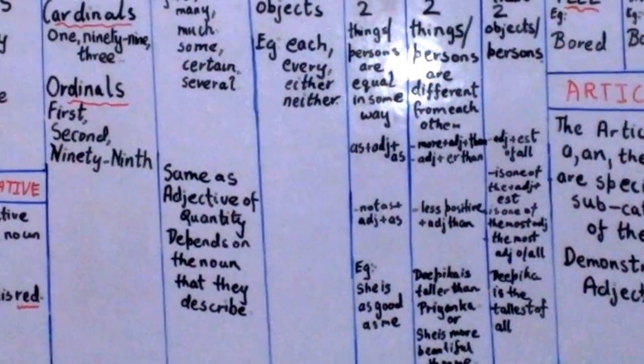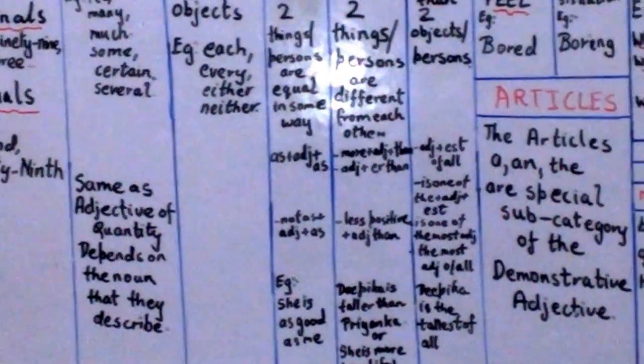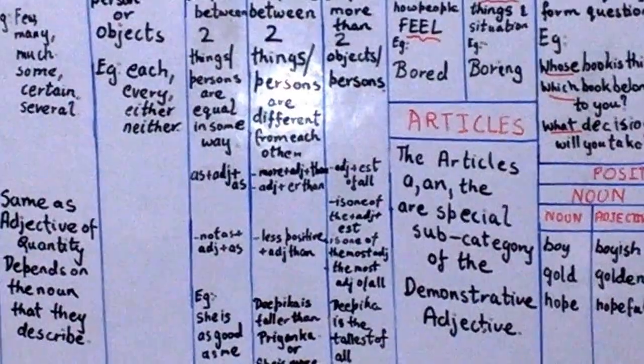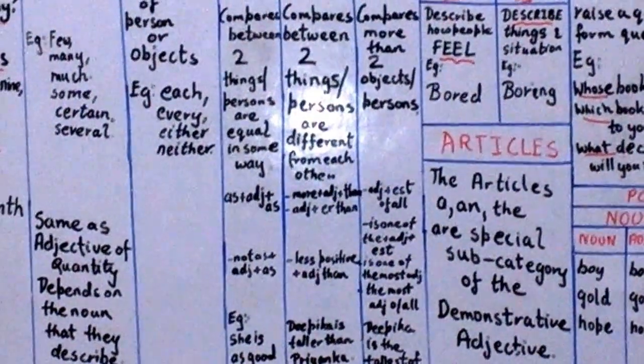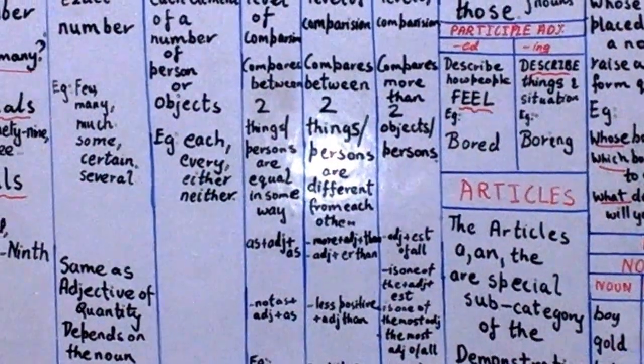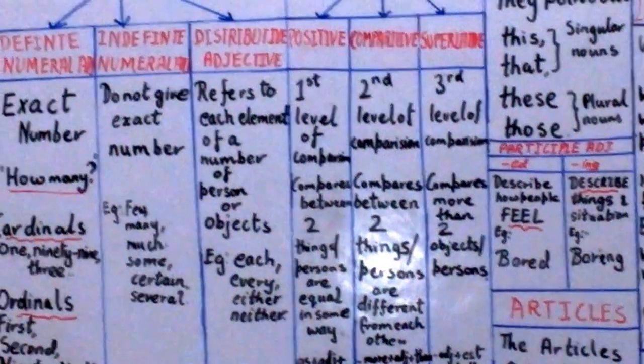For example, if I say Anita is the tallest girl in the class, no other girl is as tall as she is, or we can say no other girl in the class is taller than her, or Anita is taller than any other girl in the class. How we form the comparative and superlative degree, we will see in our upcoming videos.